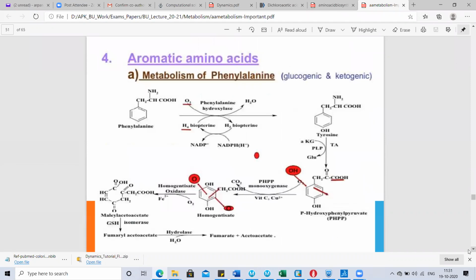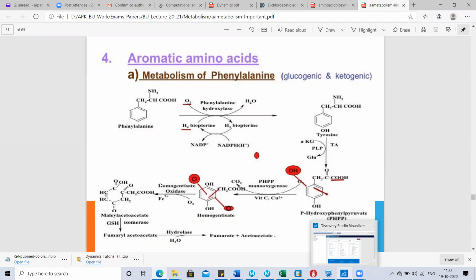Now coming to the next part, aromatic amino acid metabolism. The first aromatic amino acid is phenylalanine, which belongs to the class both glucogenic and ketogenic. This is the structure of phenylalanine, where on top of a benzene ring CH2, CHNH2, COOH is attached. If you look closely at this structure, you can observe that only one hydrogen of alanine gets replaced with the benzene ring, and hence it is known as phenylalanine.